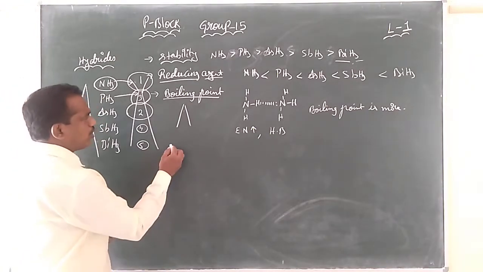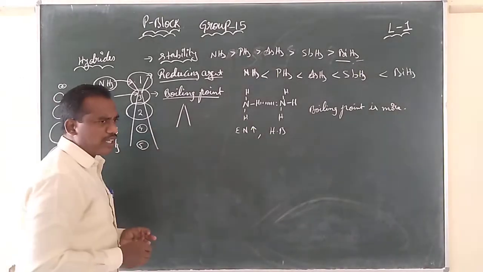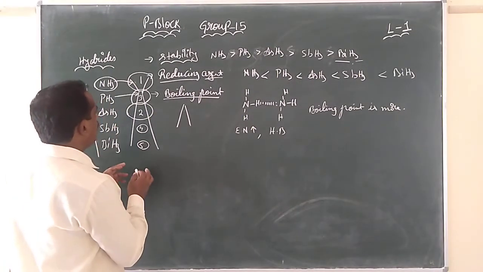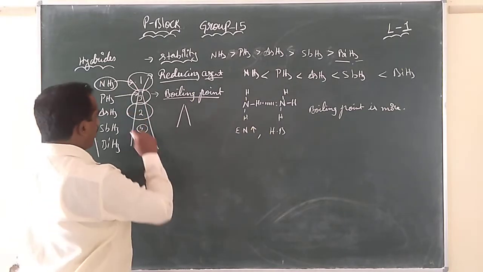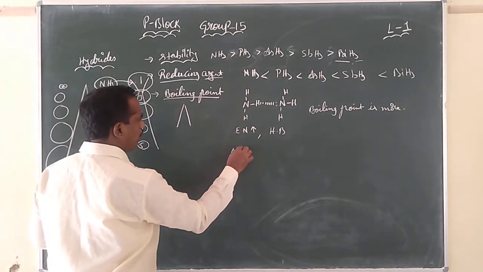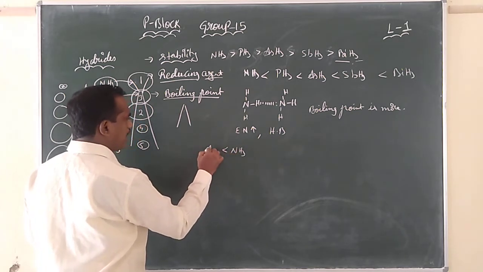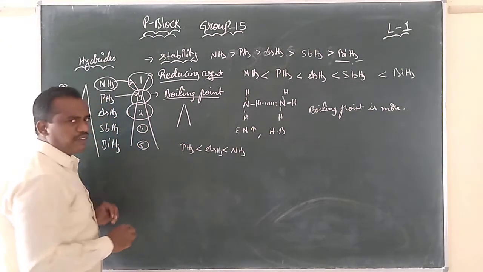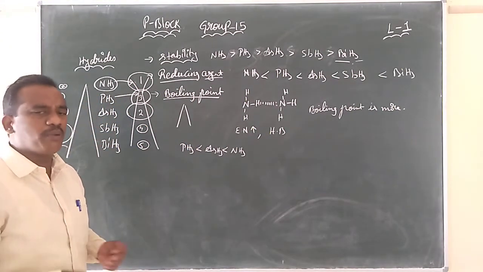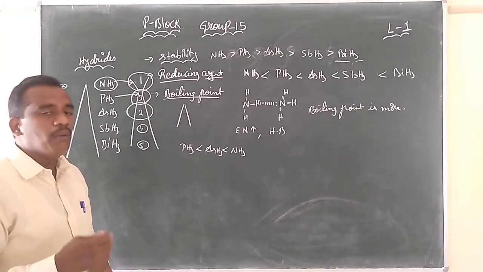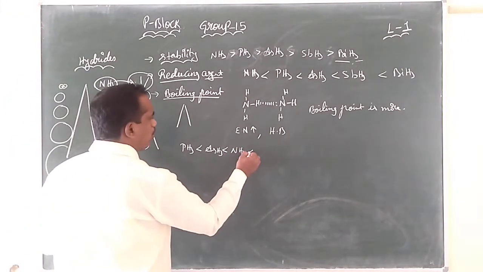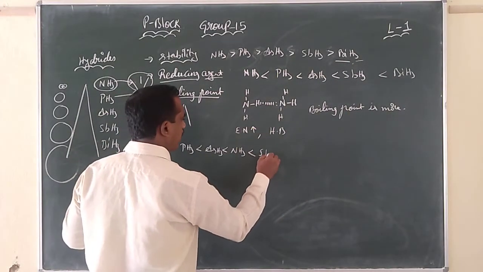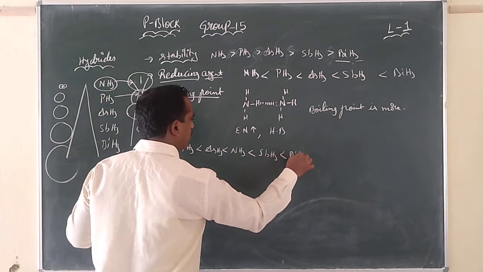Because one question is going to be given many times: arrange the following in the increasing order of boiling point. So if you arrange among these three, NH3 boiling point is more than the arsenic hydride, which is more than PH3. In the textbook, PH3 is given as having a lower boiling point because it does not have hydrogen bonding. So more than NH3, we will have the antimony hydride. Next we will have the bismuth hydride.